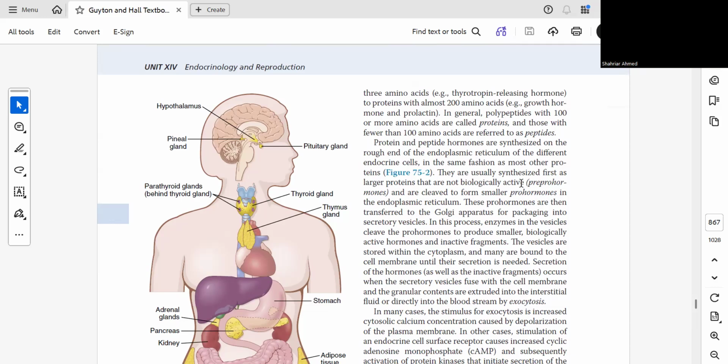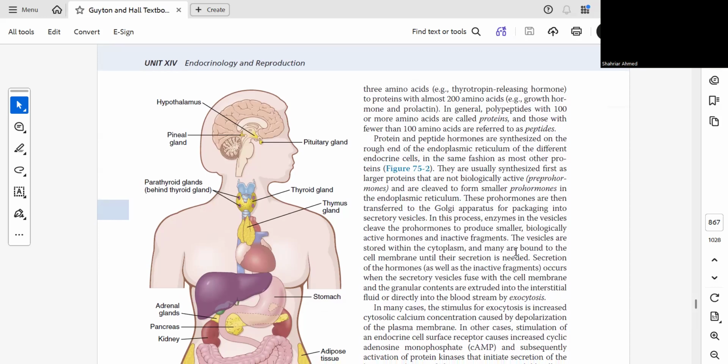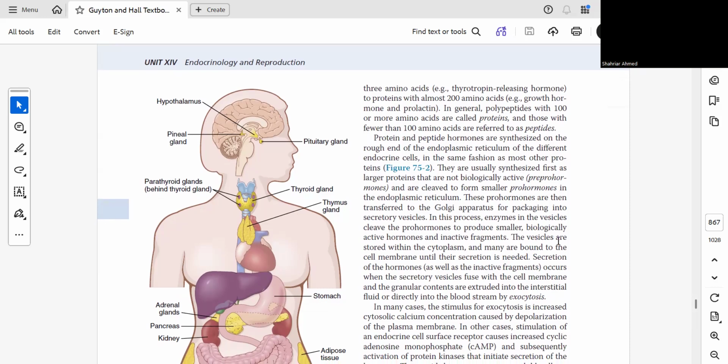This is not the active form. In this process, enzymes in the vesicles cleave the prohormones to produce smaller biologically active hormones and inactive fragments. The vesicles are stored within the cytoplasm, and many are bound to the cell membrane until their secretion is needed.